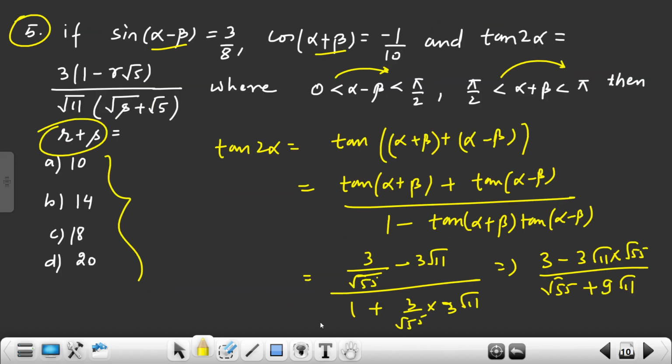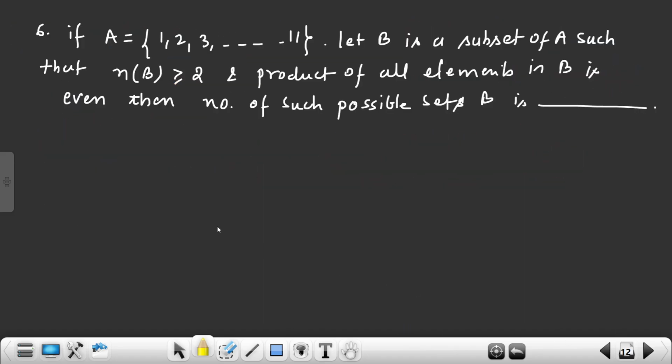Now let's move to the next one, sixth, related to set theory. Set A is given. It has how many elements? 11 elements. B is a subset of A, right? B is a subset of A, and B will have minimum 2 elements. So I don't want single elements, such that the product of all elements in B is even. When you multiply the elements, it should be an even number.